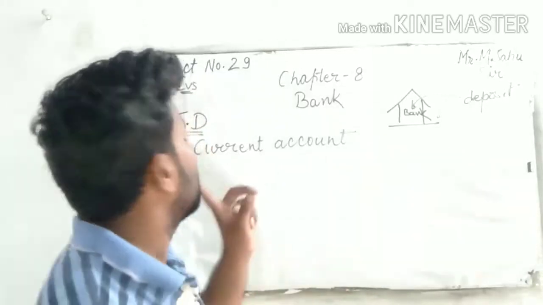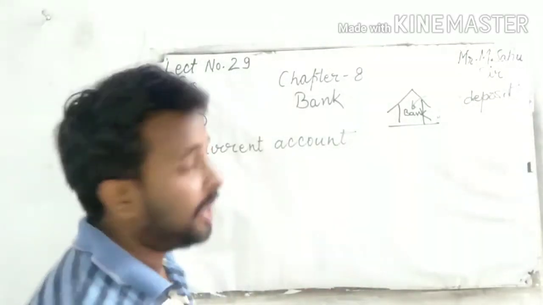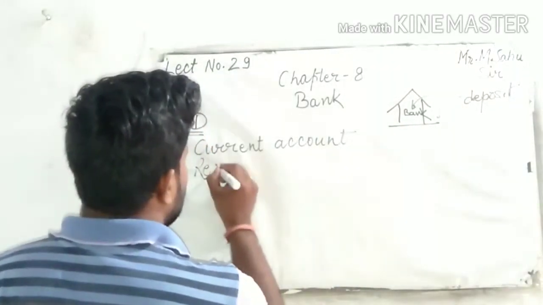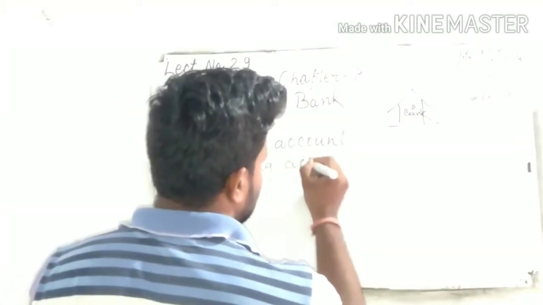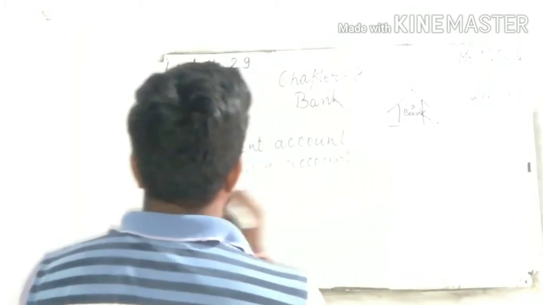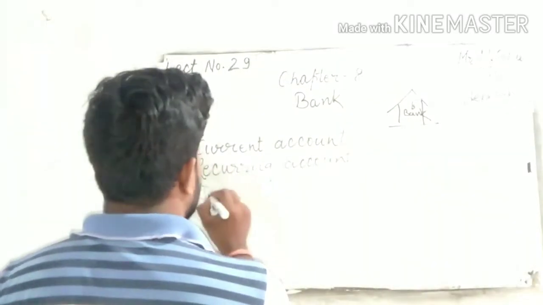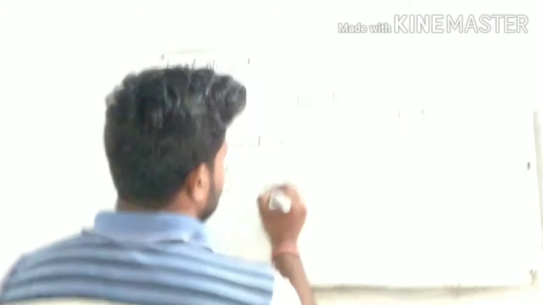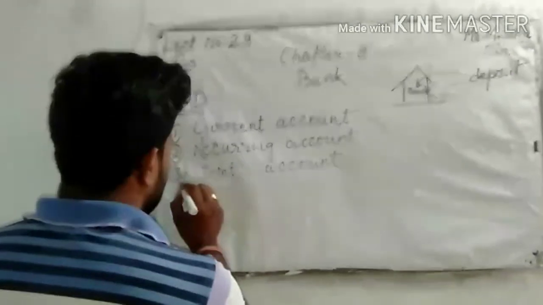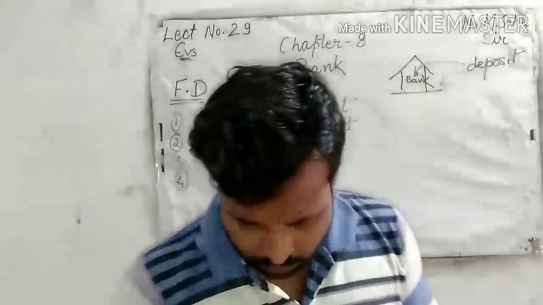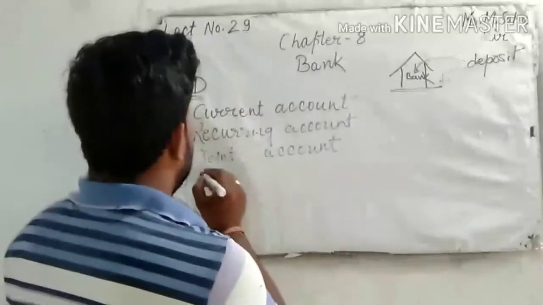Okay, saving account, current account, and recurring account, joint account, and that is fixed deposit.